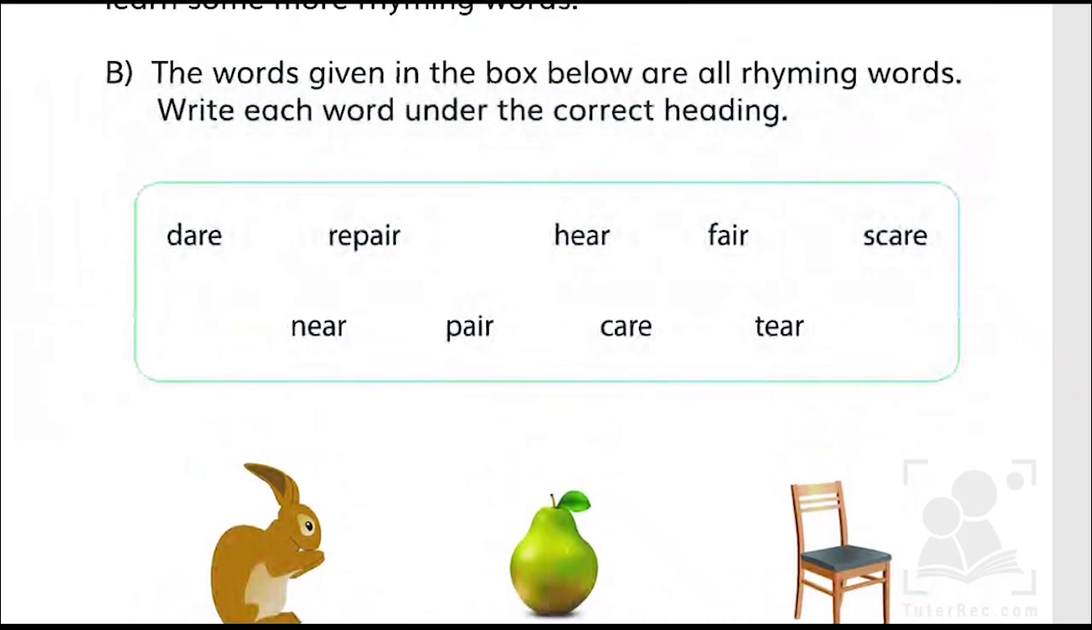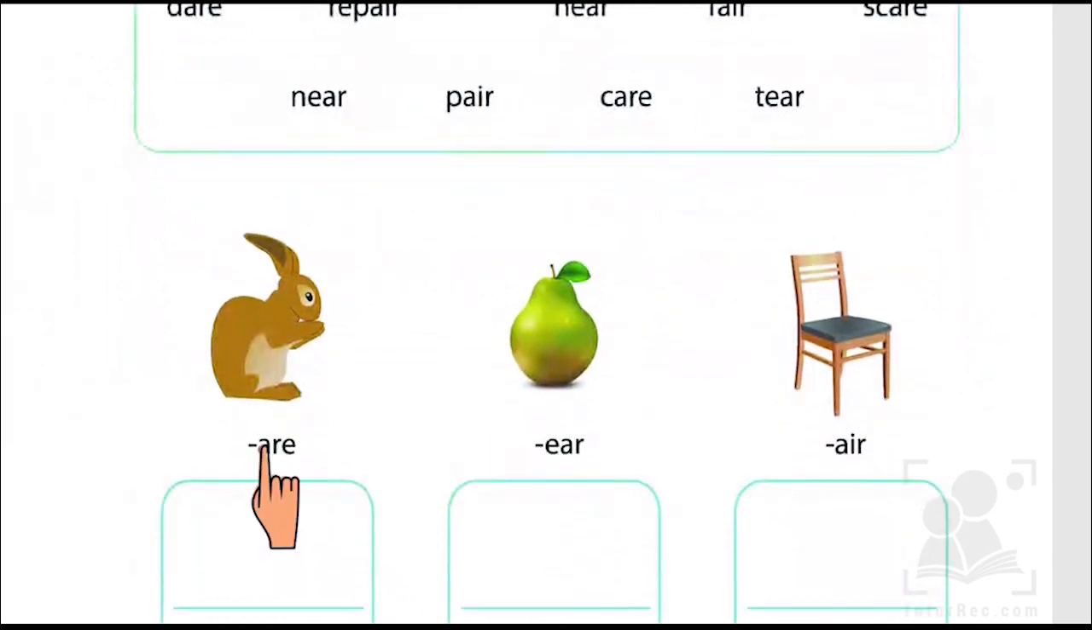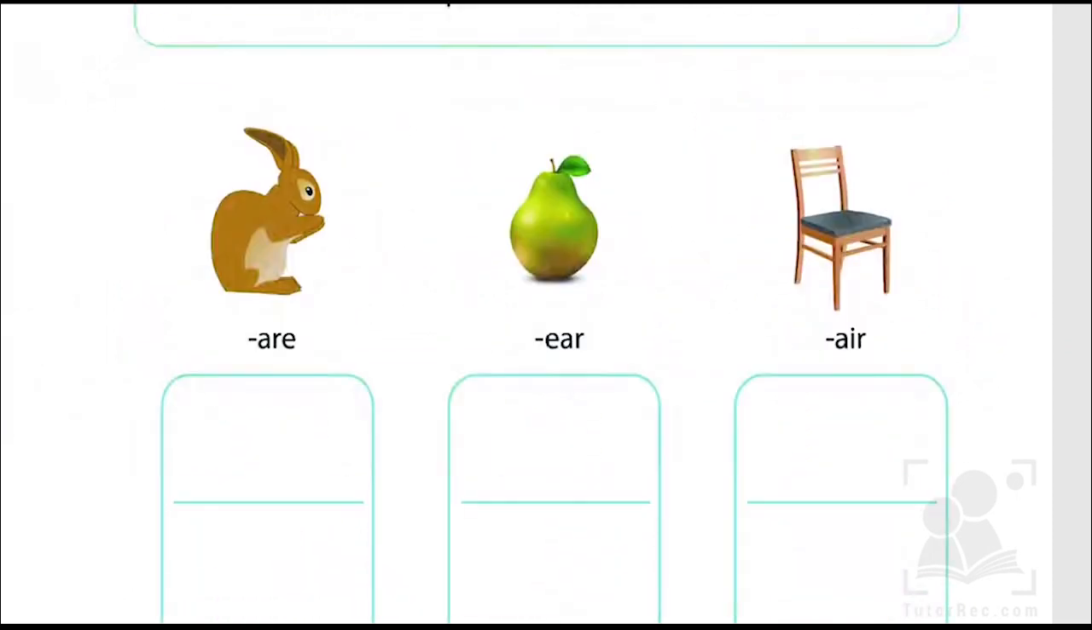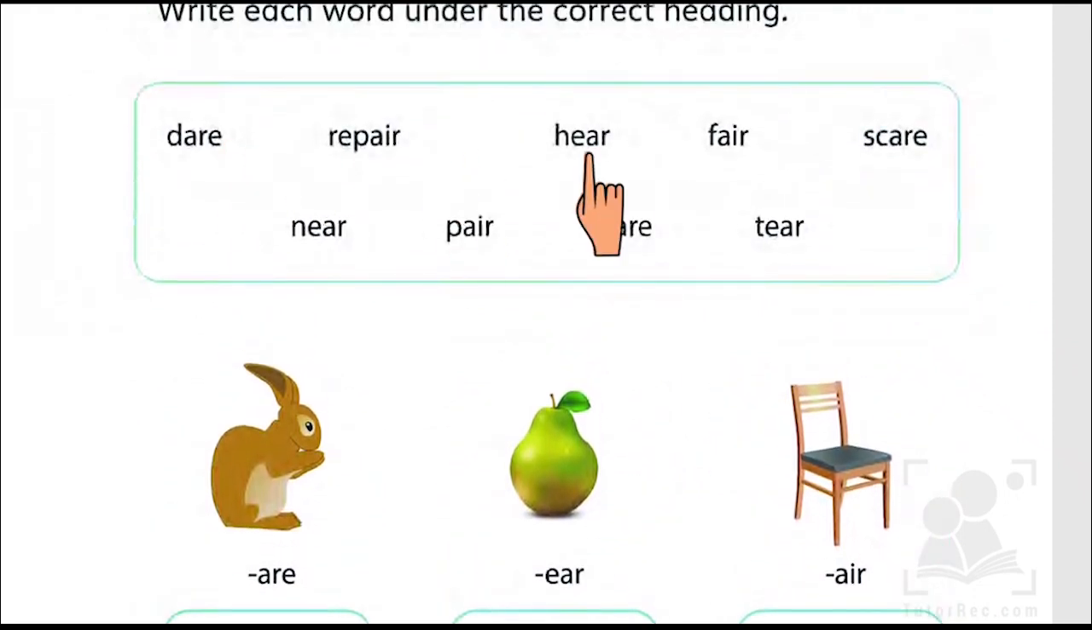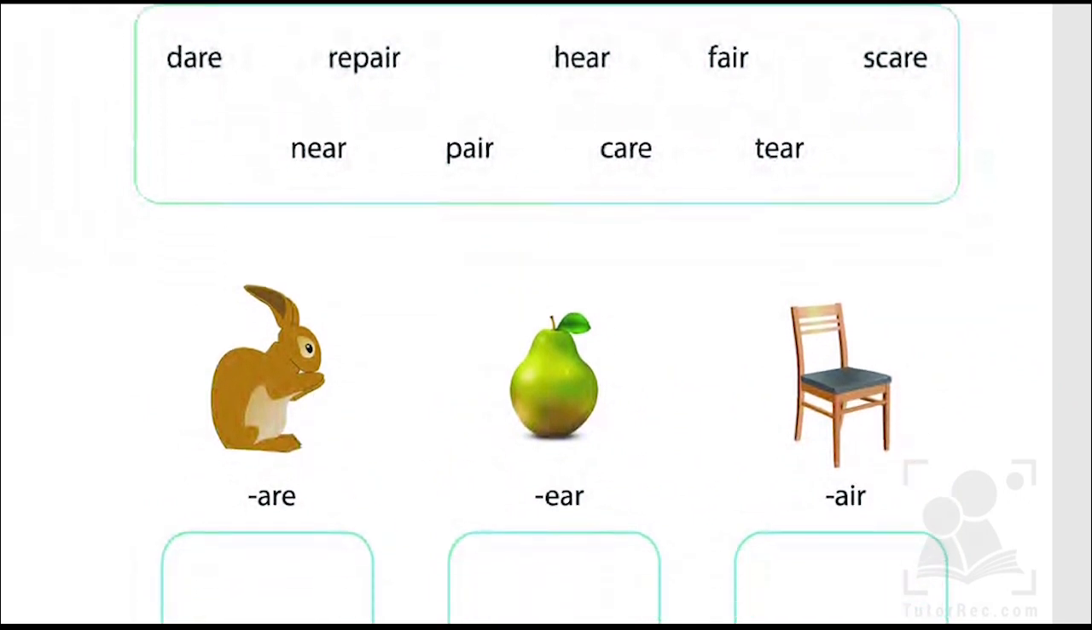What we have to do is write each word under the correct heading. Here we have three different columns of ARE, EAR and AIR. So we have to differentiate and distribute all these words according to these three columns. Let's start. Let's find out all the words ending in ARE, and we'll write it down and cut it from here. So the first one we find is dare. Let's write over here.